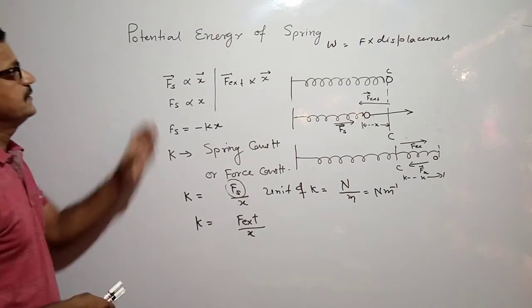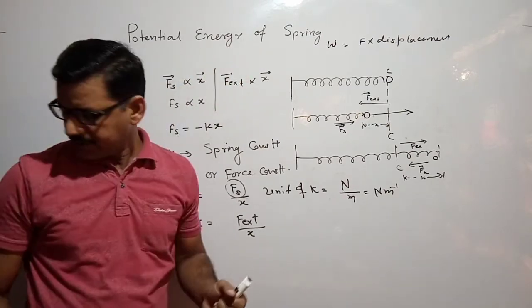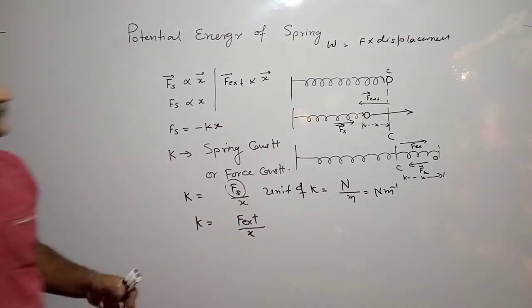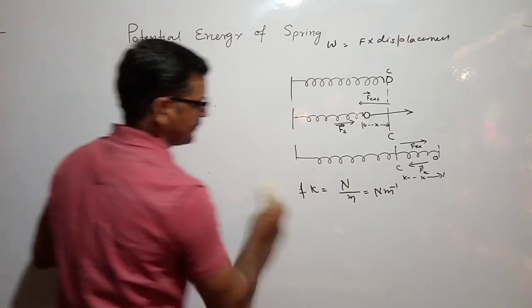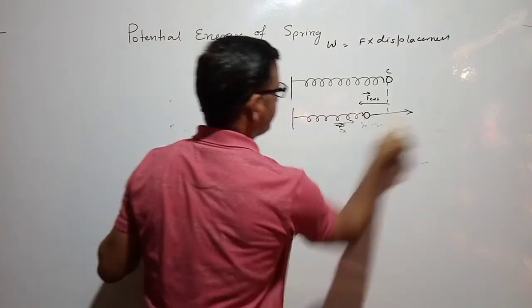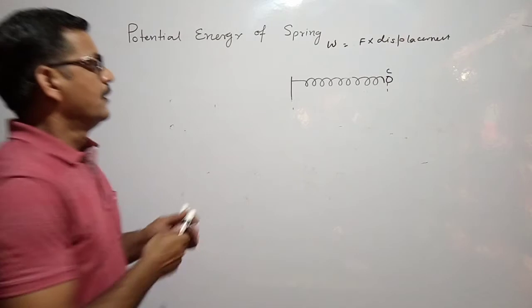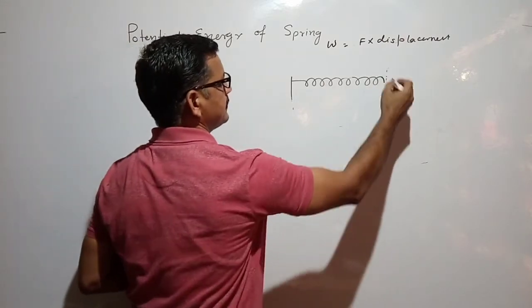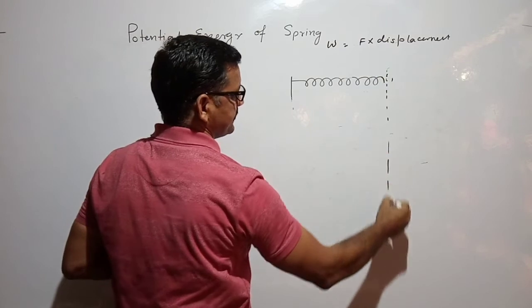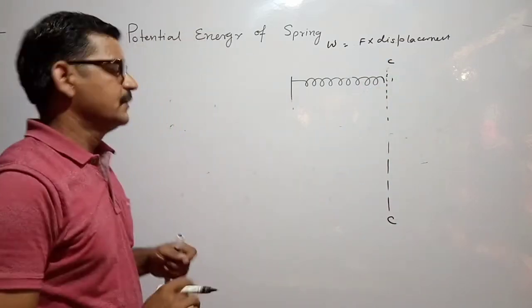Now we will find an expression for the potential energy of the spring. For that, let me have a spring, and this will be the equilibrium position, or you can say the mean position.